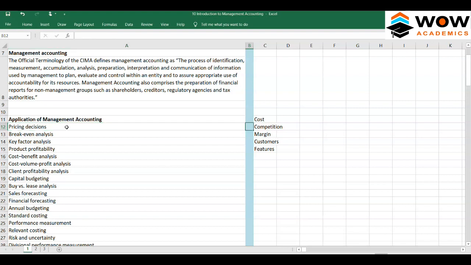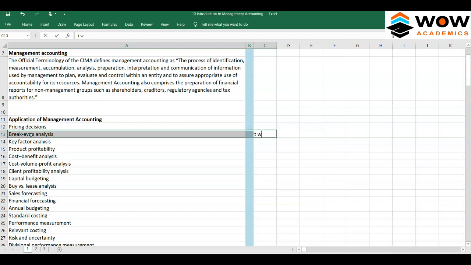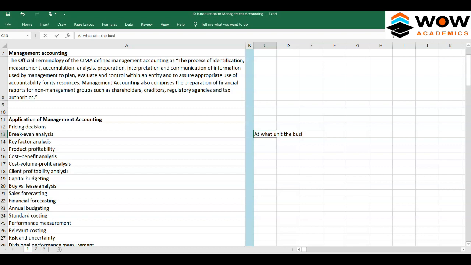The second one is called break-even analysis. Break-even analysis is helpful in determining at what unit the business neither makes profit nor loss, or in simple terms, when the company will make zero profit.